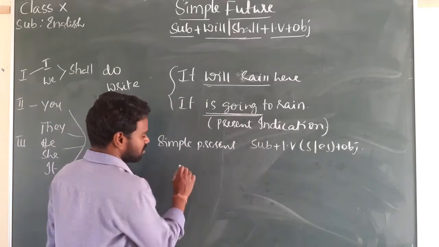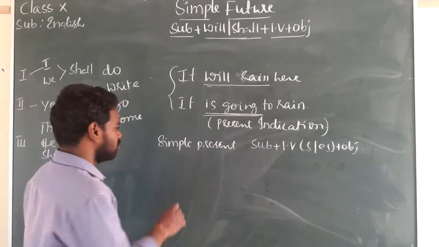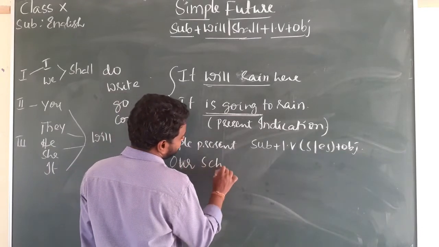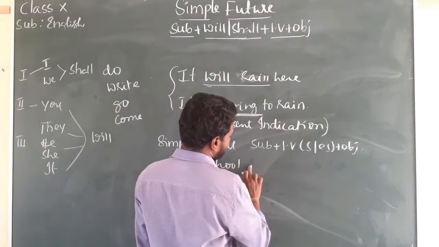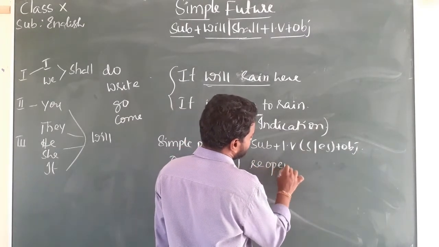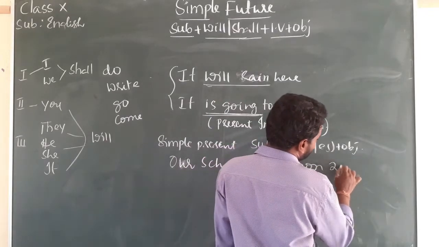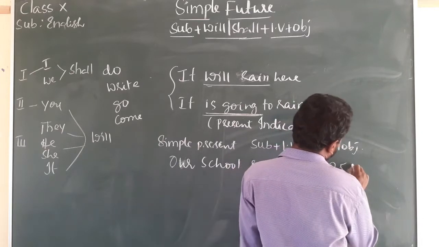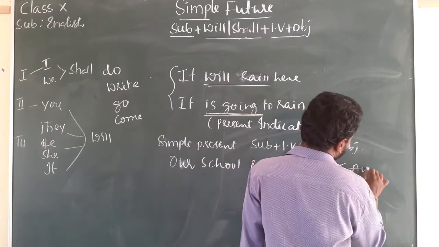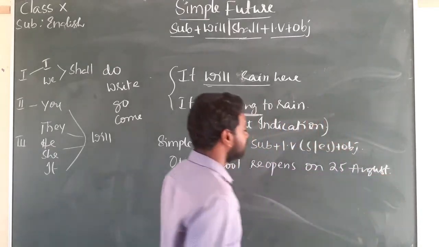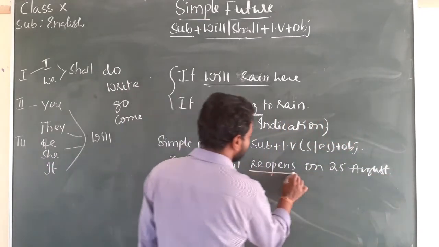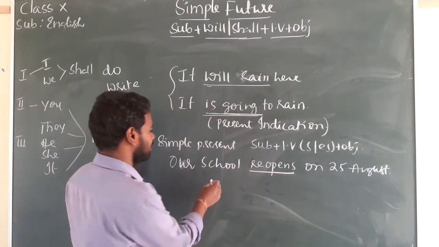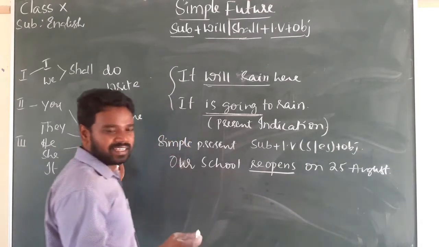For example, you are fixed, there is a certain point. So for example, our school reopens on 25th August. So our school reopens. That means already there is a fixed schedule, a planned arrangement, certain. It happens certainly. Exactly, it happens.